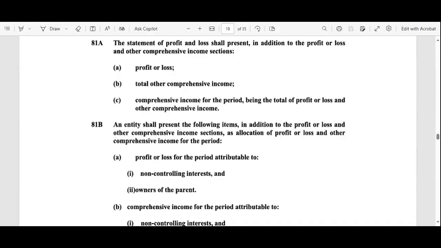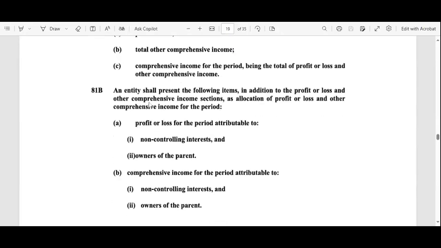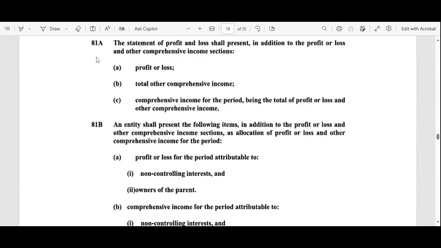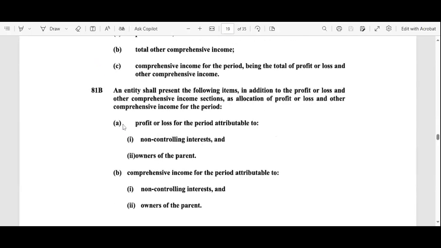If they invest funds anywhere, they receive interest. If Apple has a property and they rent that property, they receive rent. So these are some other incomes. What is the total income of the organization then? That is the summation of all these incomes, the summation of all these revenues. So AS1 guides us on how we may present the revenue.